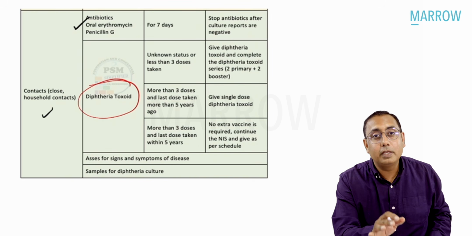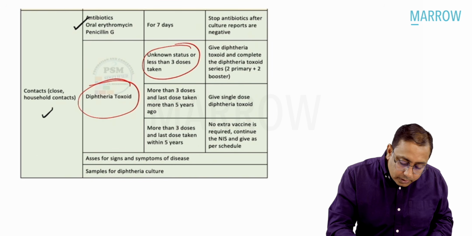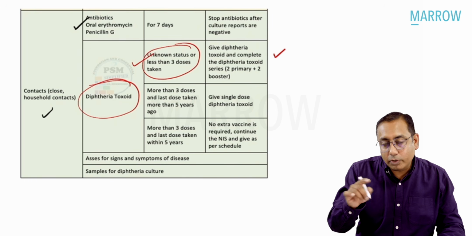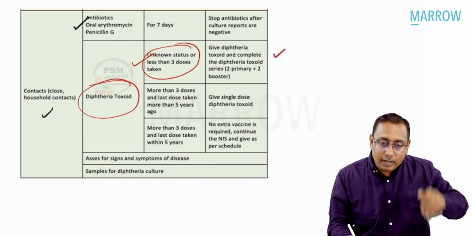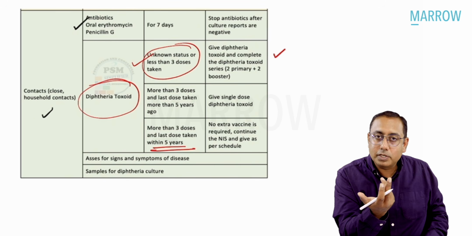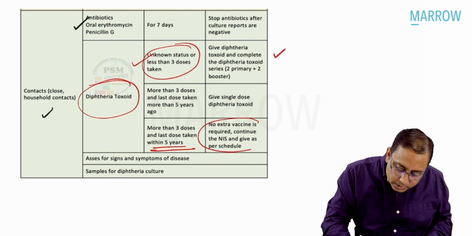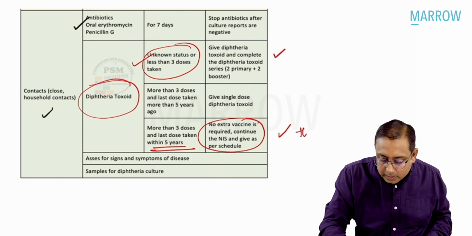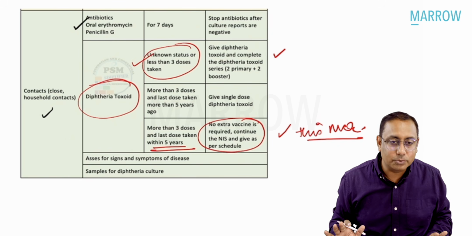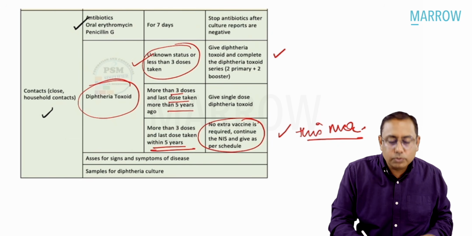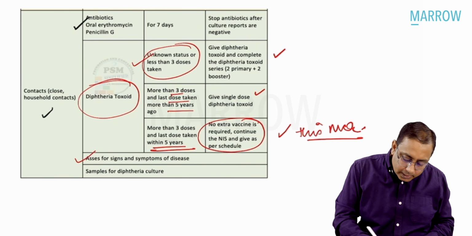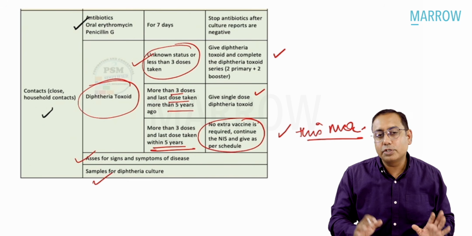This toxoid has to be given to all contacts who have less than 3 doses or unknown status. If the contact had taken 3 complete doses and the last dose was within 5 years, just 5 years ago, as in this MCQ, then no extra vaccine has to be given. So in this MCQ, the child does not need any extra vaccine doses. If more than 3 doses and the last dose was taken more than 5 years ago, then you give single dose diphtheria toxoid. You assess for symptoms, you send the samples for diphtheria culture and so on.